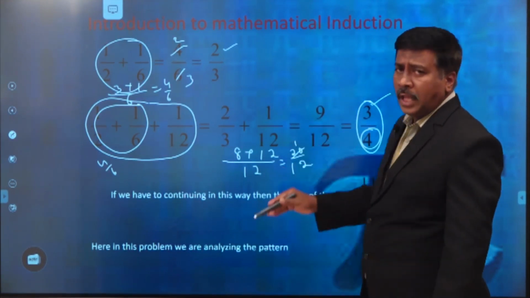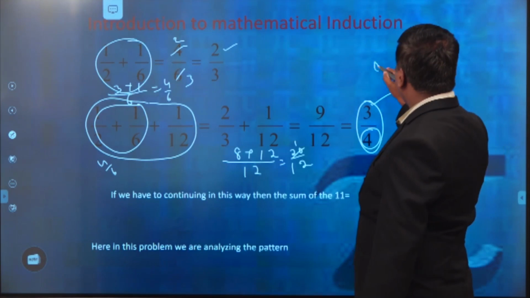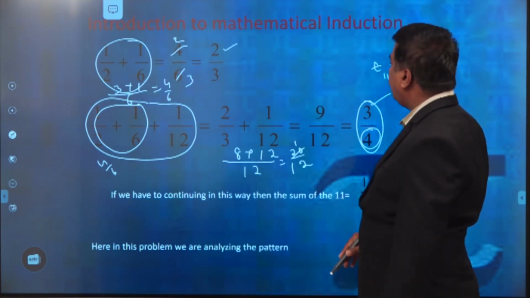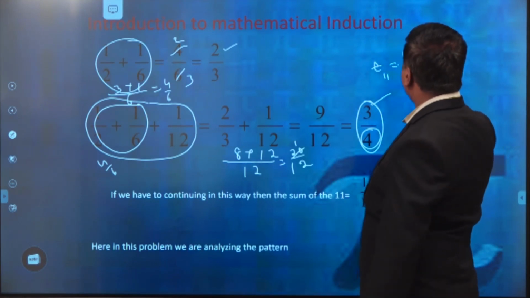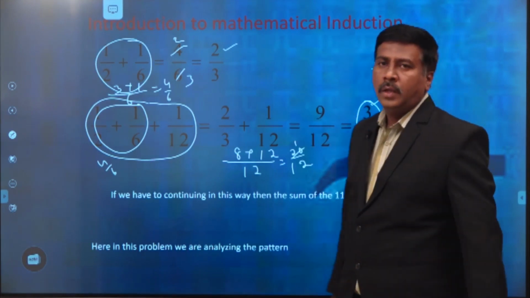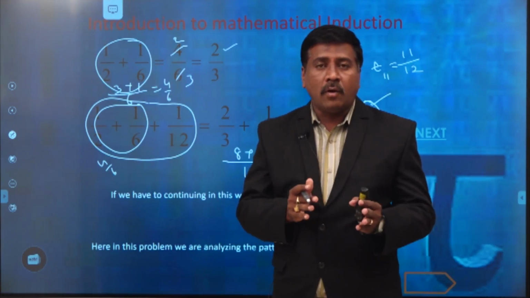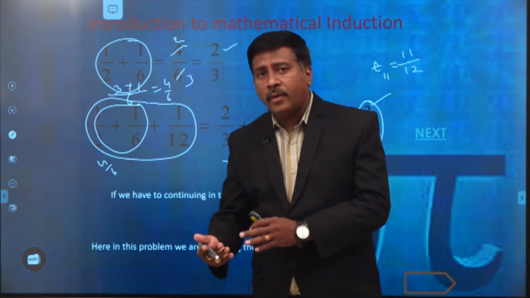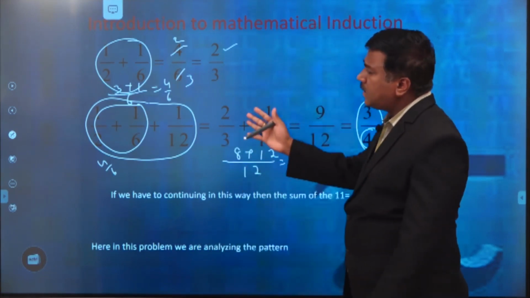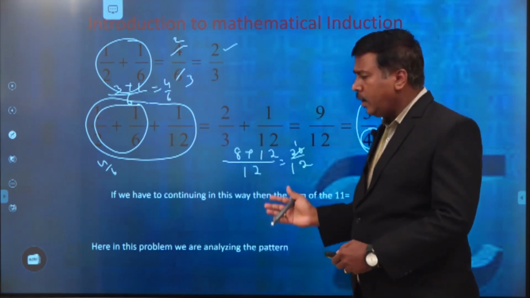So if you have to do it like that, the 11th term, that means T11, is equal to 11 by 12. This is the total summation of the 11 terms of this series. How does this 11 by 12 occur? This is the whole process we have to follow in the problem.